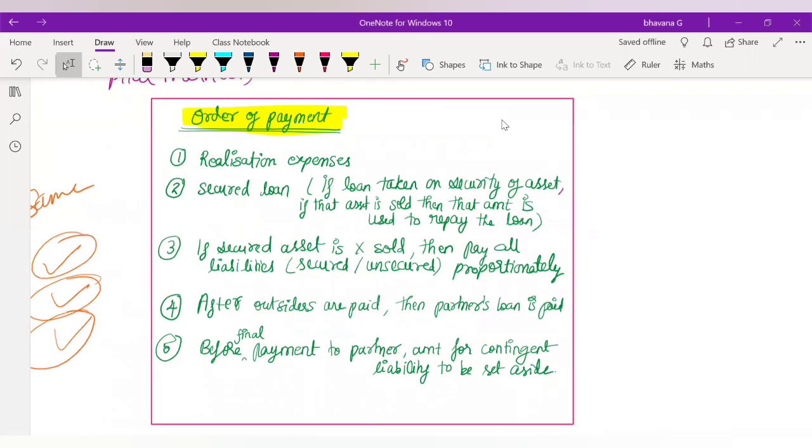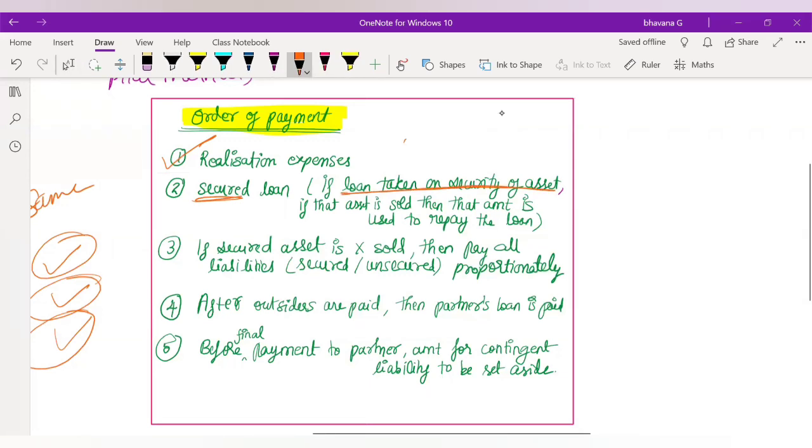Whenever you get some money in your hand, first you have to pay off your realization expenses. Once the realization expense is paid, the second thing you have to pay is your secured loan. That means a loan taken on the security of assets.